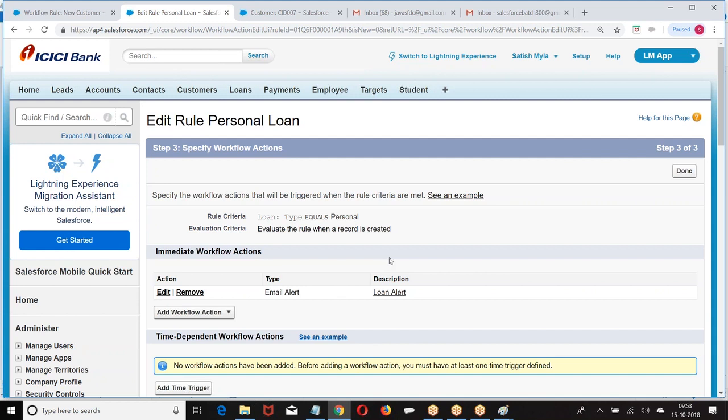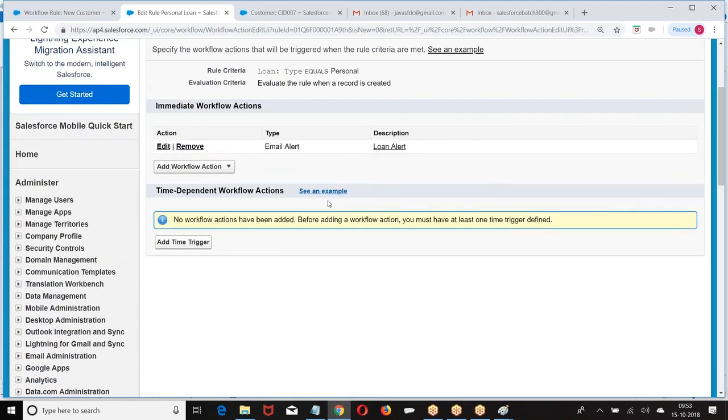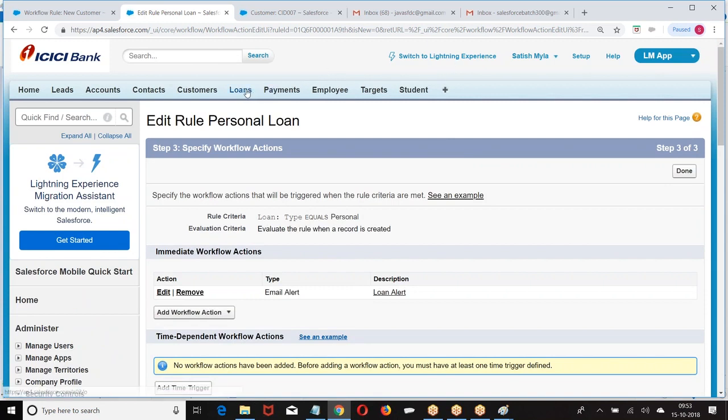Okay. Now, there is a third type of action. What is the third type of action? Updating a field. So, the third type of action is a field update. What is this field update? When a criteria is met, automatically modify the value of one of the fields in the record. Let me give you an example.